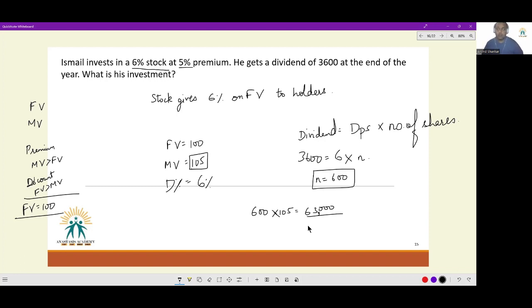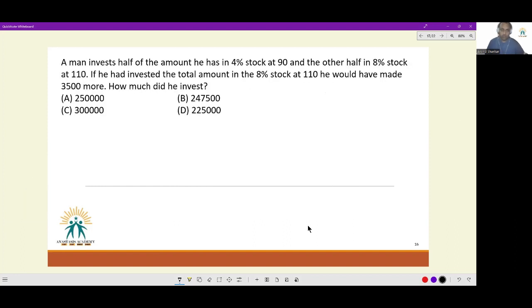Face value is the value of the share mentioned in the share document. Market value is the price at which it is being traded. The market value can be greater than face value, and then the share is said to be trading at a premium. The market value could be lower than face value, and then it is said the share is trading at a discount. Or market value and face value can be equal, and then the term used would be the share is trading at par. This is not like the commerce world. Please make sure you studied it in the arithmetic context.